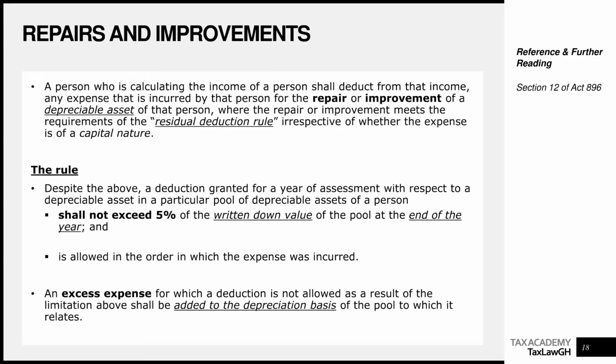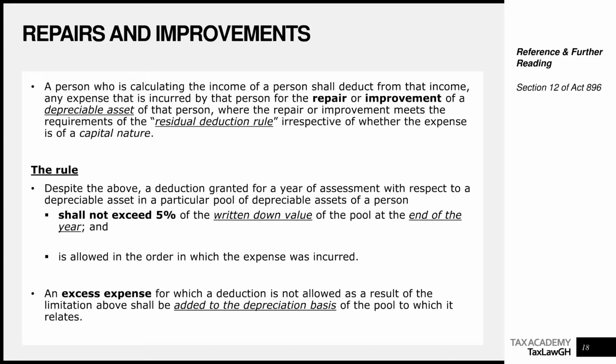So the expense is 6,000. No problem. Then you come back and ask yourself, all things being equal, you should have been able to deduct the 6,000 expense easily, right? But you need to check this rule. If it is a repairs and improvement expenditure, it cannot exceed 5% of the written down value of the pool at the end of the year.